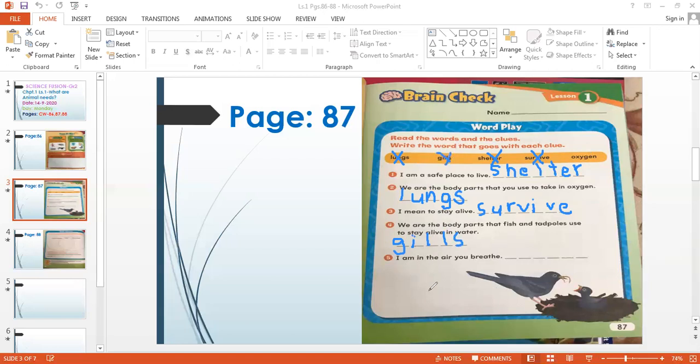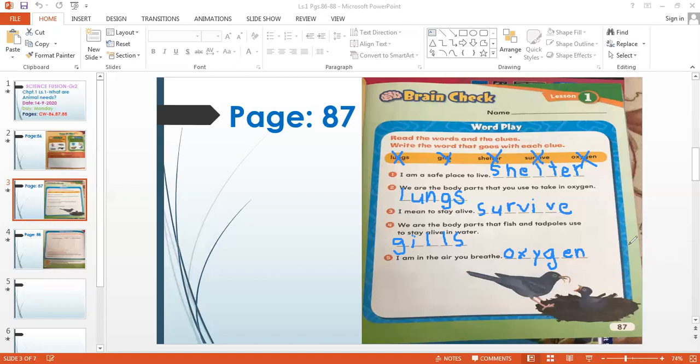Now, question number 5. I am in the air you breathe. So what is in the air that you breathe? It is oxygen. So let's write oxygen. So it is oxygen. And let's cross it out. Did you all finish it? So these are the answers for page number 87.